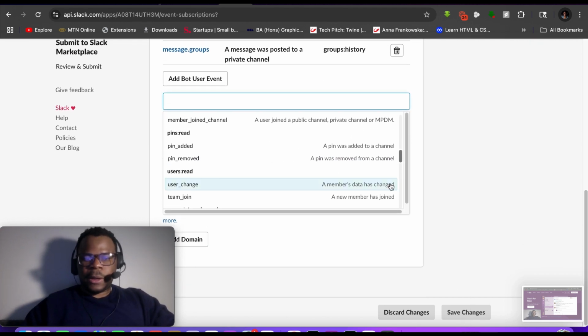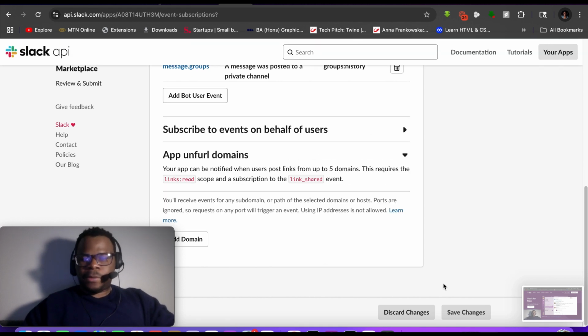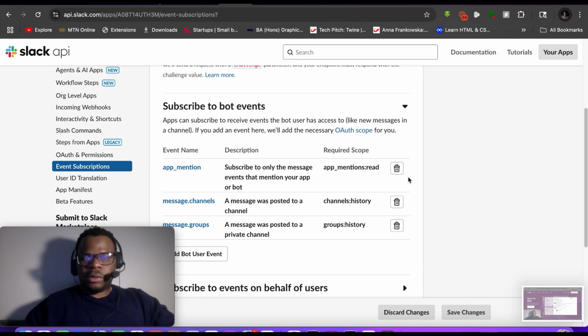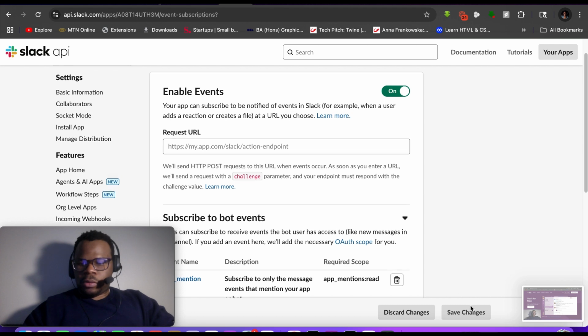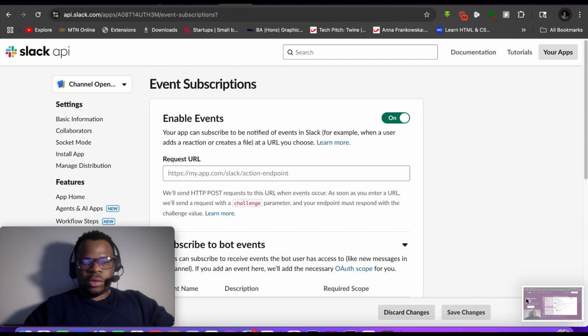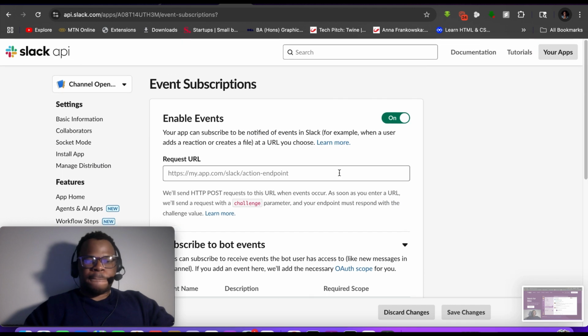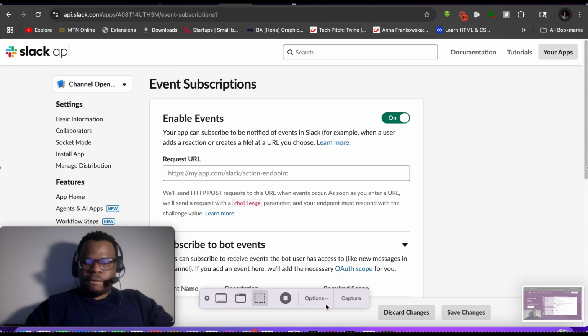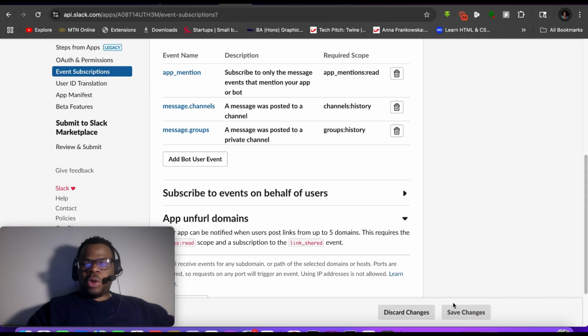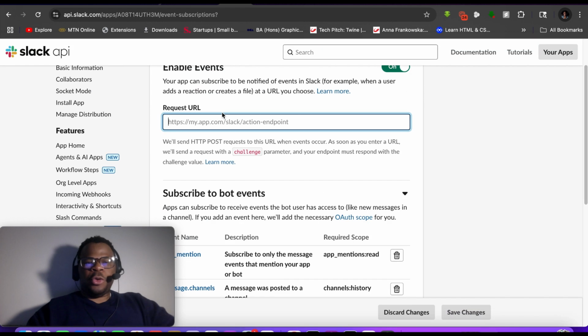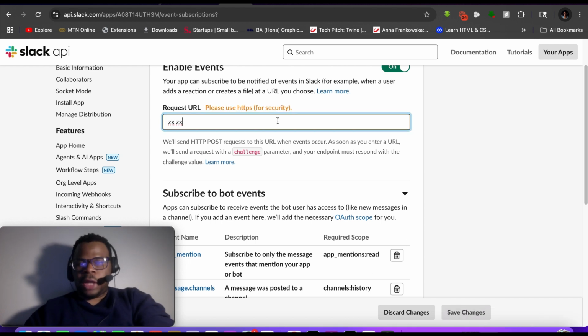Save changes. We are not able to save it until putting a URL here, but until we do that, we just have to leave it.